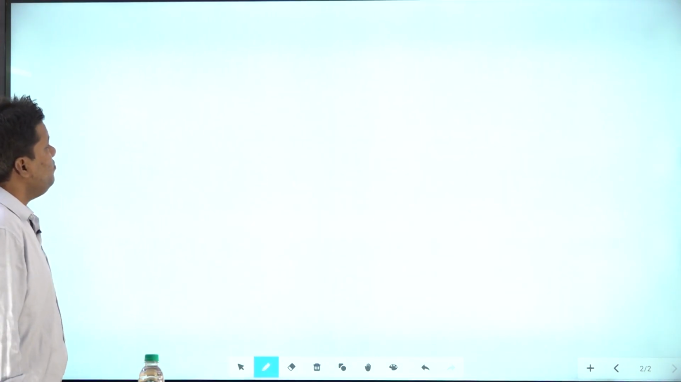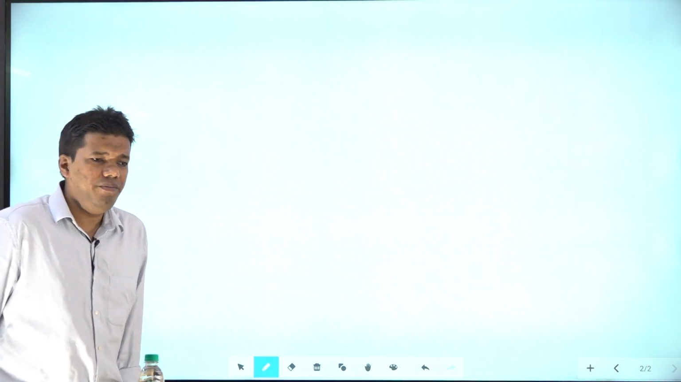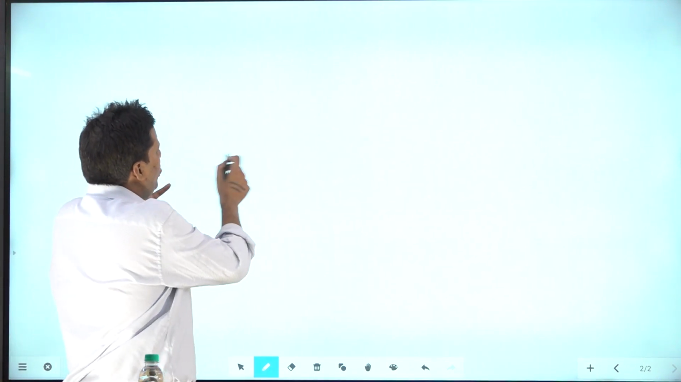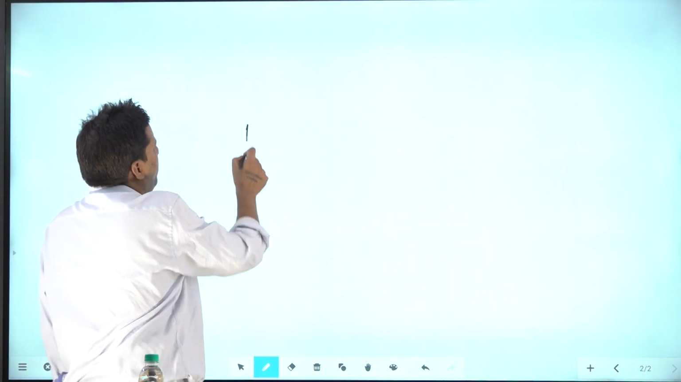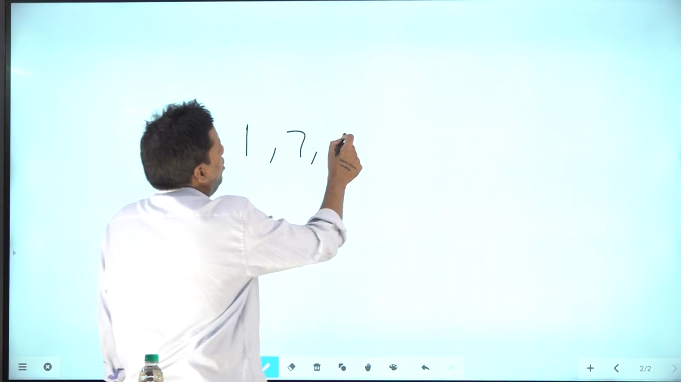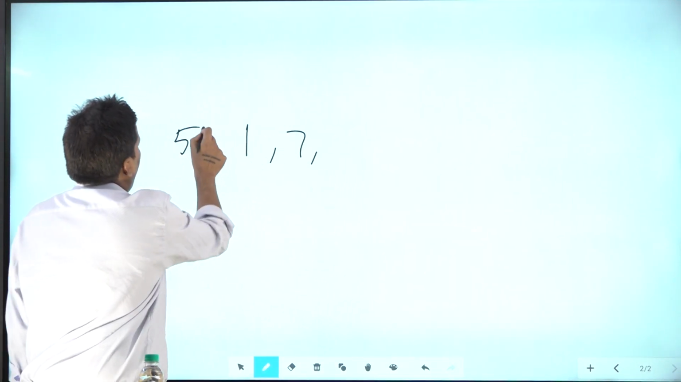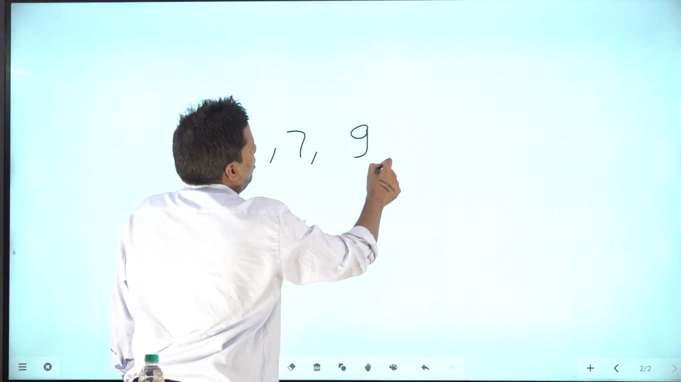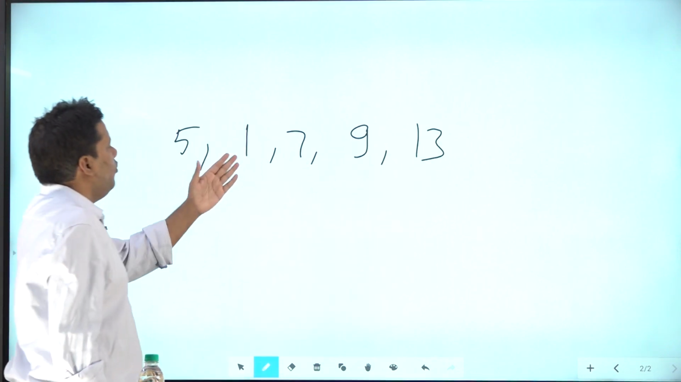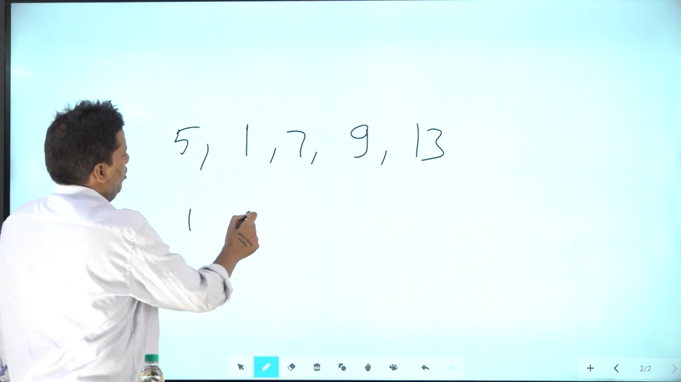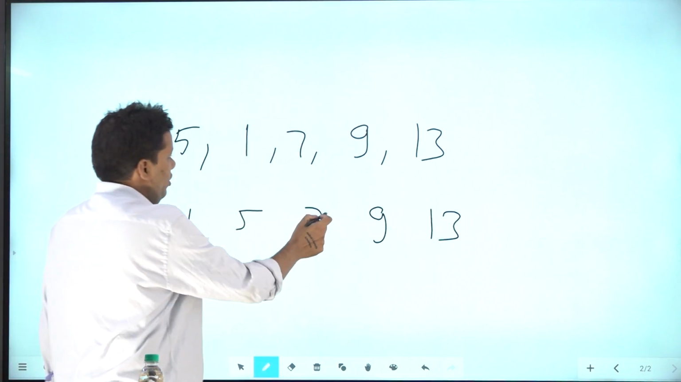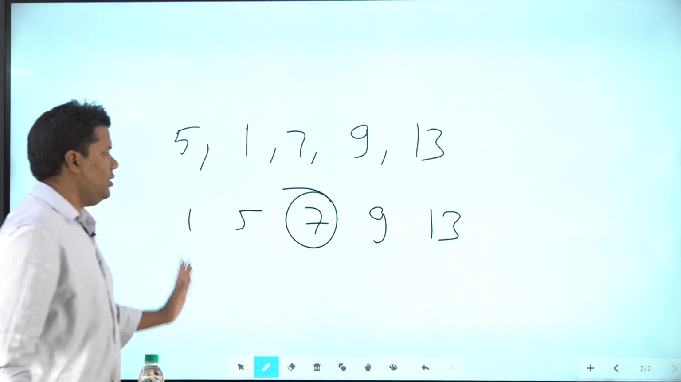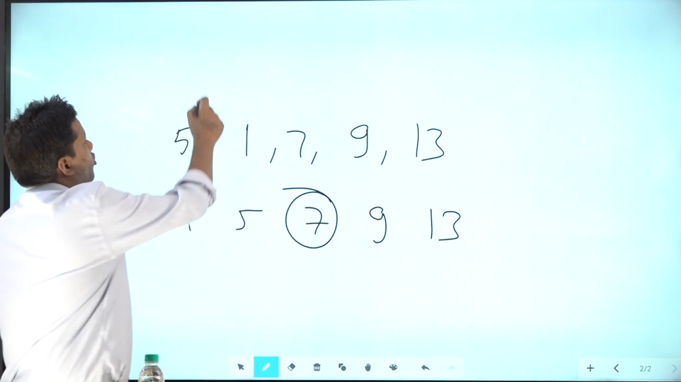Then let's say median. They are talking about median. For median, you take the numbers and arrange them in ascending or descending order. Let's say the numbers are like 1, 7, 5, 9, 13. So you will arrange them 1, 5, 7, 9, 13. Your median would be 7. This way you will call it median.